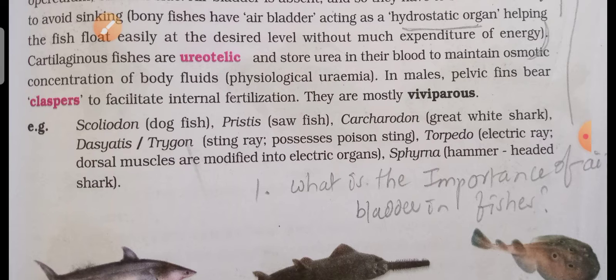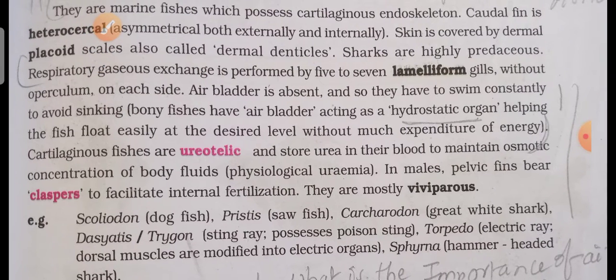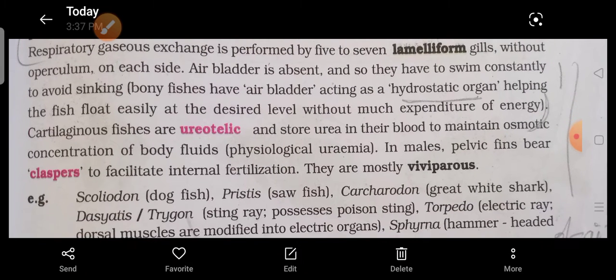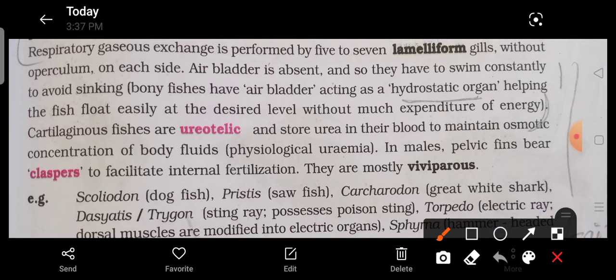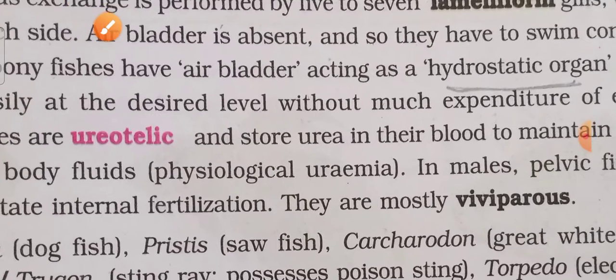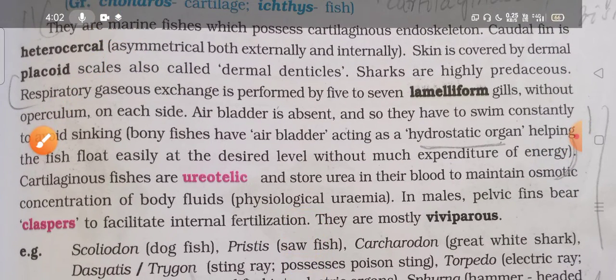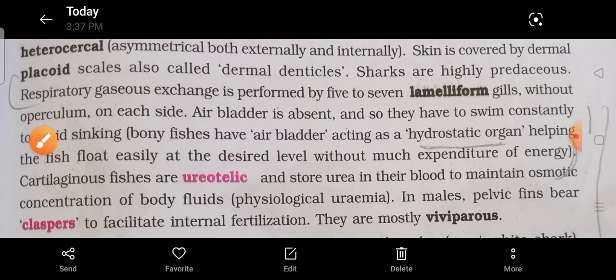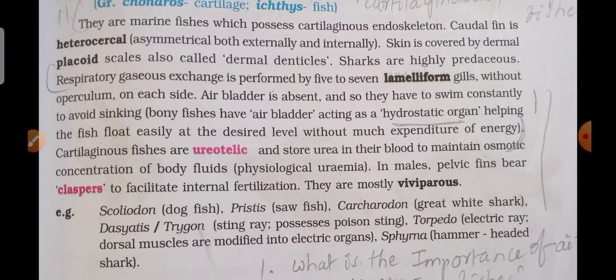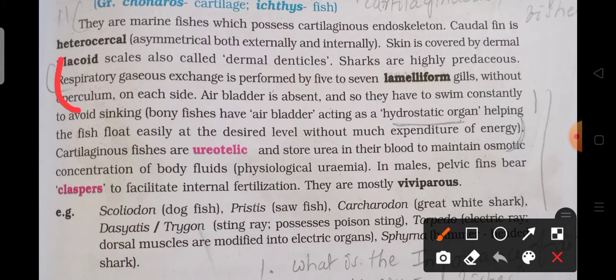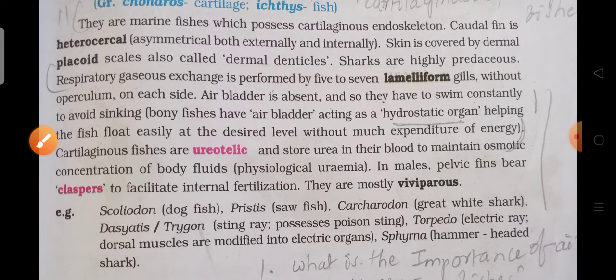The answer will be like this. Respiratory gas exchange is performed by 5 to 7 lamelliform gills without operculum.